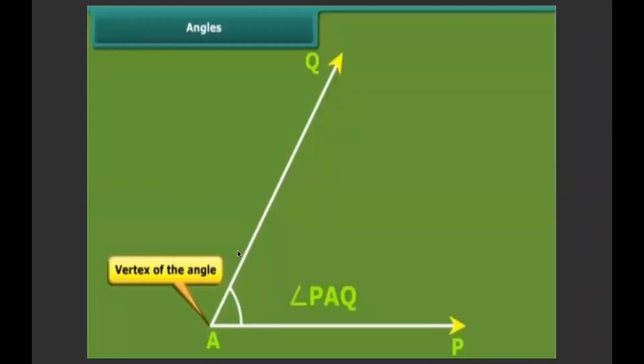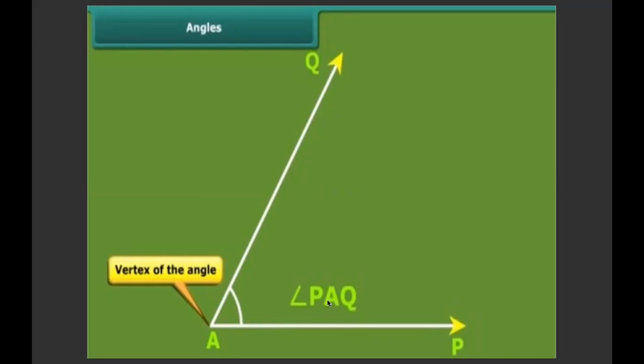Next comes, can you see the angle here? This is one arm AP, another arm is AQ. So this is the vertex because these two arms meet at a point A. This is the common point, called the vertex of the angle. And this angle is called PAQ because the angle is formed at point A. So this angle will be called PAQ, or we can say this angle is QAP.